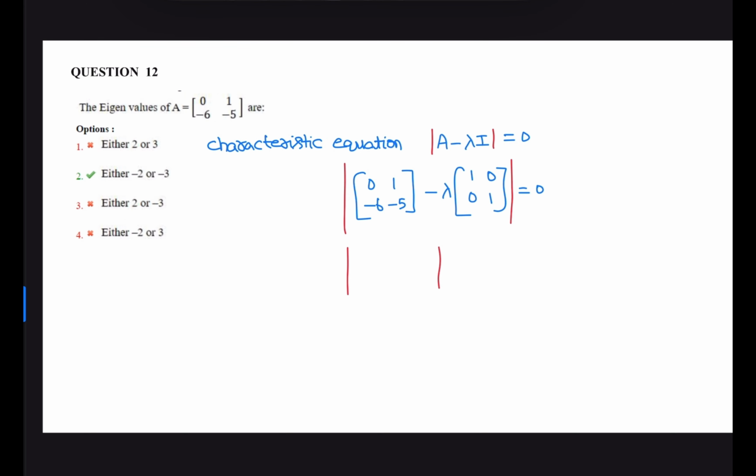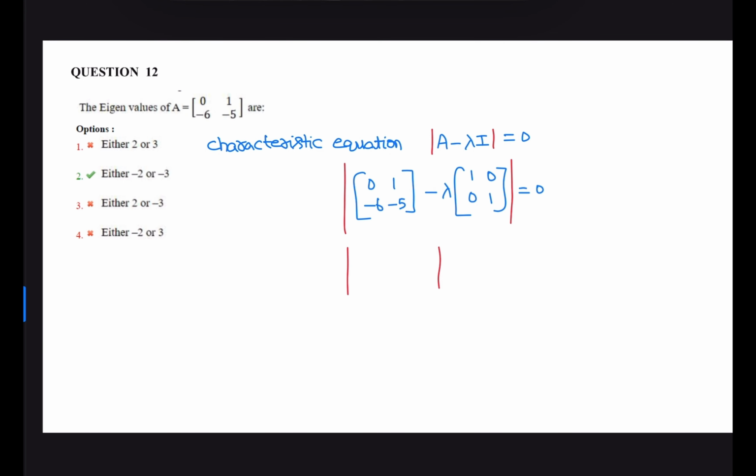Question number 12. The eigenvalues of matrix A, 0, 1, minus 6, minus 5, are. To find the eigenvalues, we need to obtain the characteristic equation, which is given as determinant of A minus lambda I equal to 0, where I is the identity matrix, and lambda is a parameter.